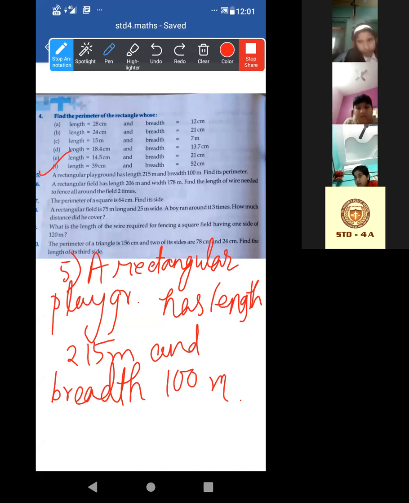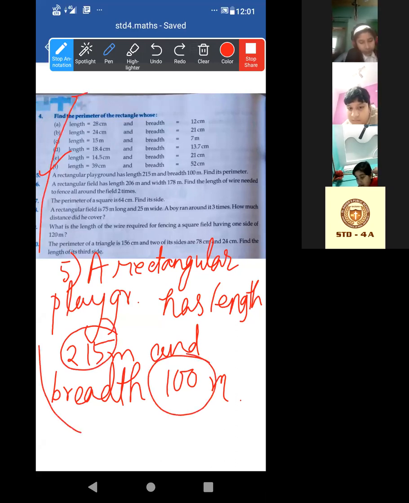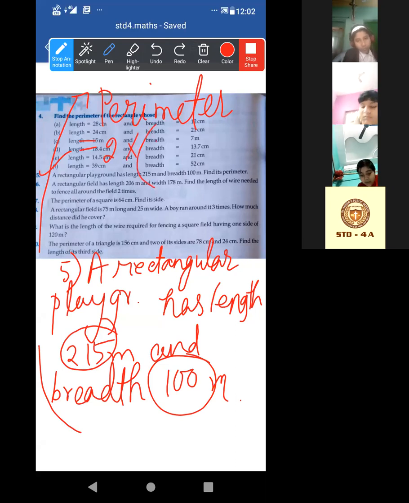Okay. Acha, so what will be its perimeter? Length this one, breadth this one. Same process I am doing here. So perimeter is equal to 2 into length plus breadth. Directly I am writing 215 plus 100.